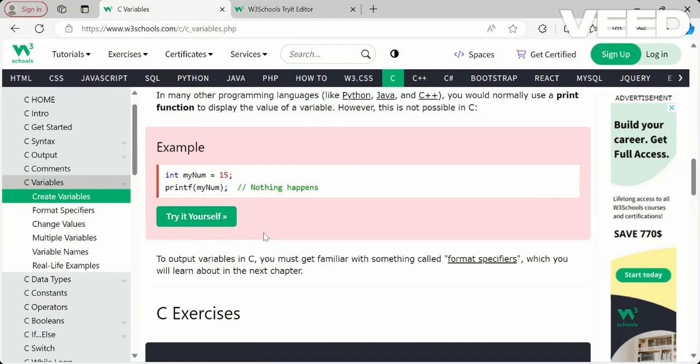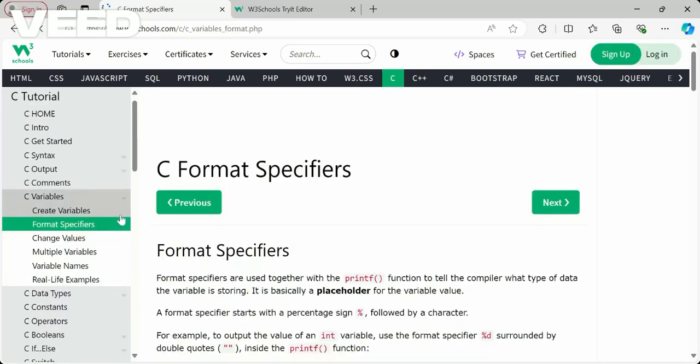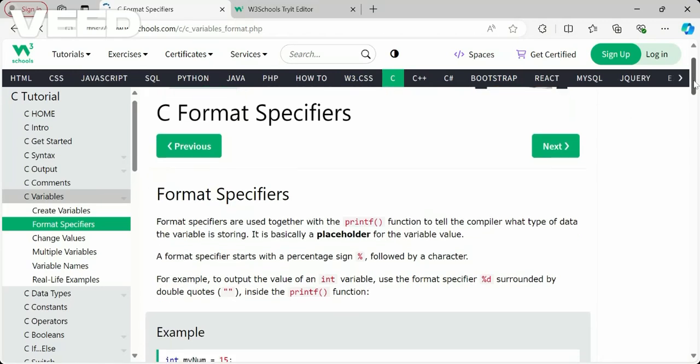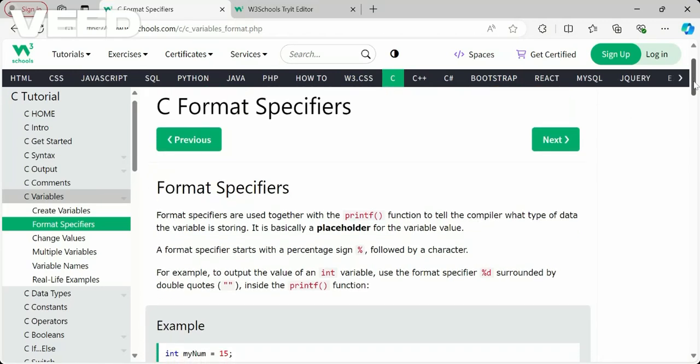So nothing is happening, right? How to display that 15 number, we'll know if we see the format specifiers. A format specifier is used with the printf function so the compiler knows what type of variable is stored. It is basically called a placeholder for a variable. A format specifier starts with a percentage sign followed by a character.